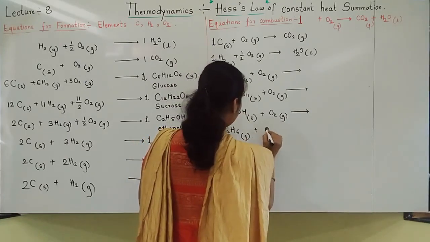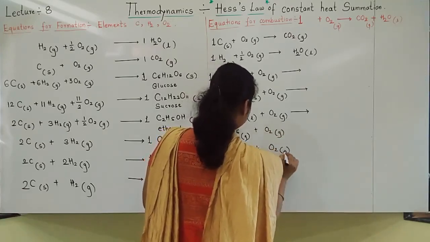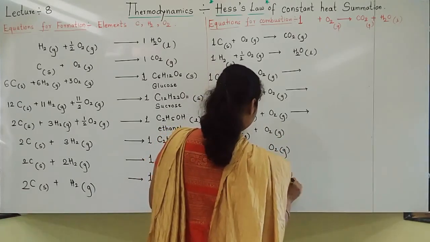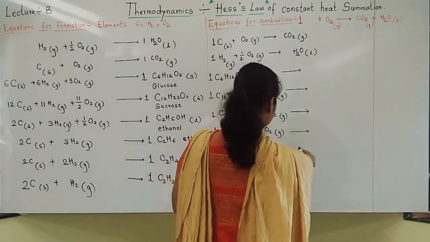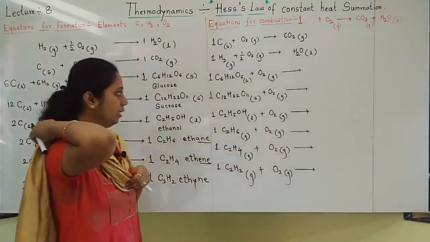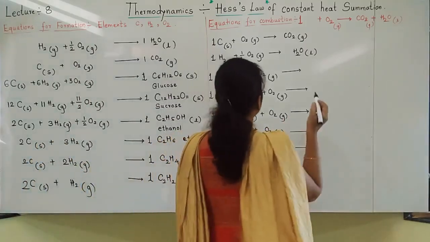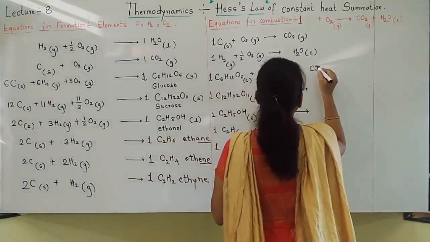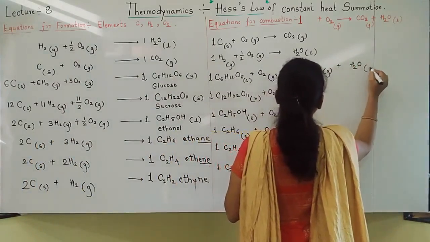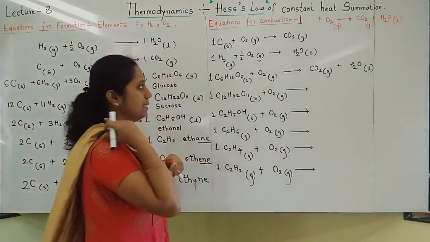They are undergoing combustion, so I am writing them. Let us write the products. Products are compulsorily carbon dioxide and water. Now students, see how I am writing the equations: carbon dioxide plus water. See the balancing now.